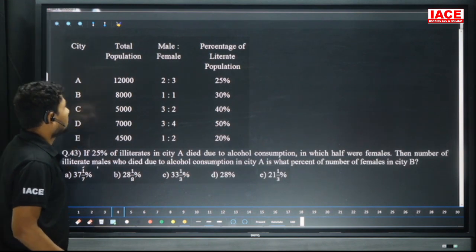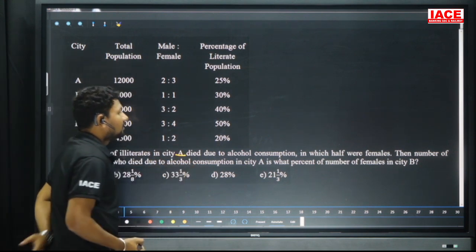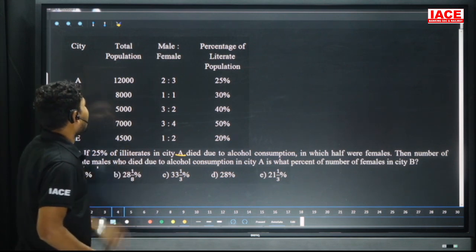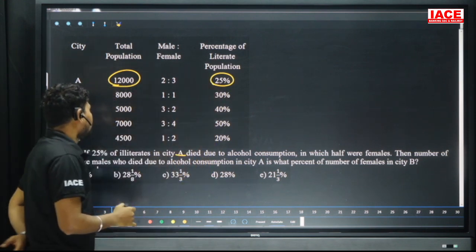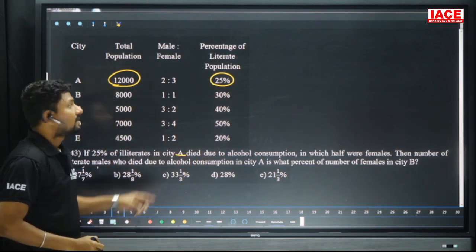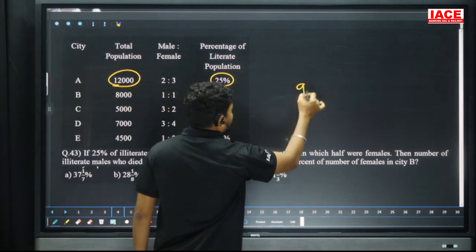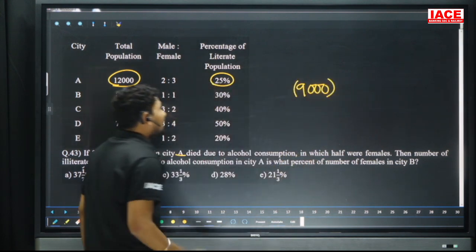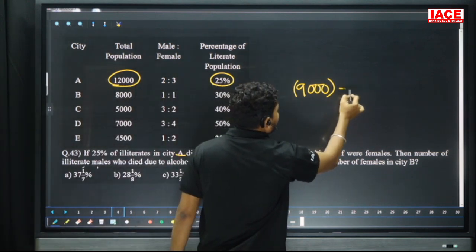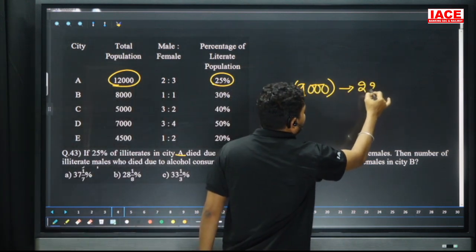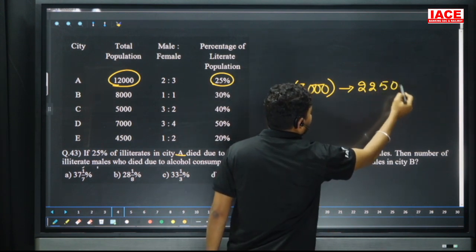Here, city A has 12,000 with ratio 2 is to 3. If 25 percent of illiterates in city A died due to alcohol consumption, we need the illiterate value. Of 12,000, 25 percent is literate. Half of 12,000 is 6,000 and half of 6,000 is 3,000. Removing 3,000 gives 9,000. These are the illiterate members. Of these, 25 percent died, which is 2,250.